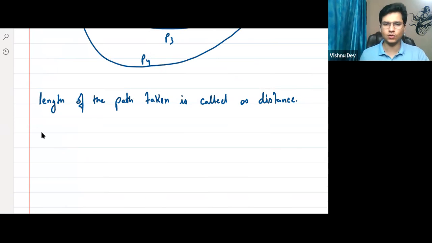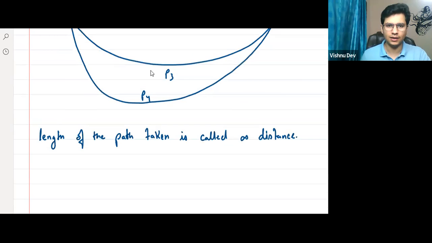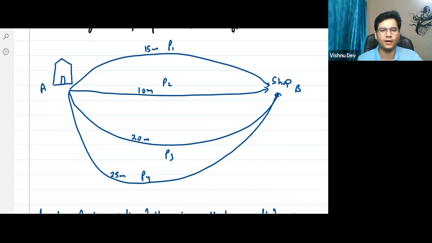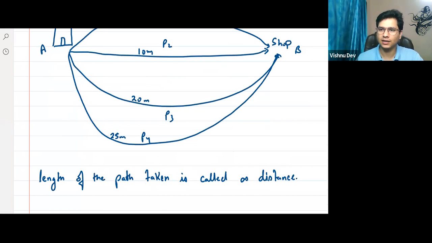So can I say, suppose this P1 is like 15 meter. ठीक है, 15 meter. This is your 10 meter. This is your 20 meter. And this is your 25 meter. So tell me, what is the distance of path 1? 15 meters. Right? समझ में आ रहा है? Everyone is getting this easy, right?